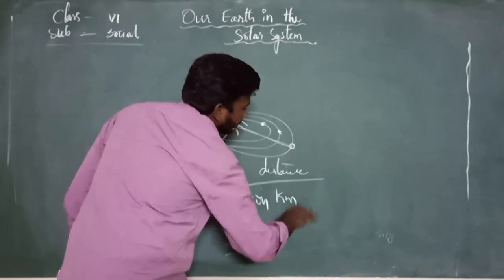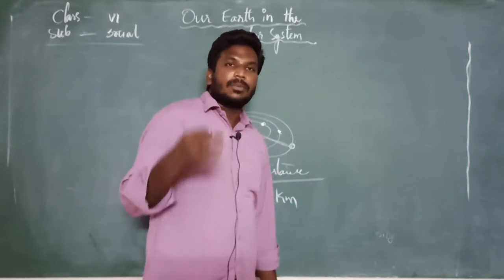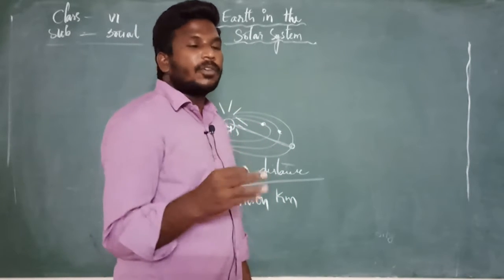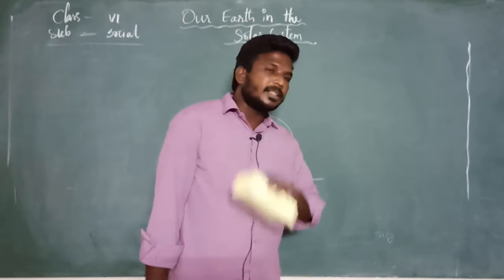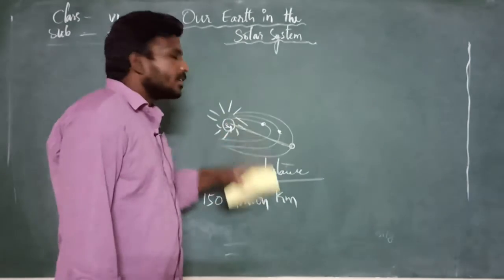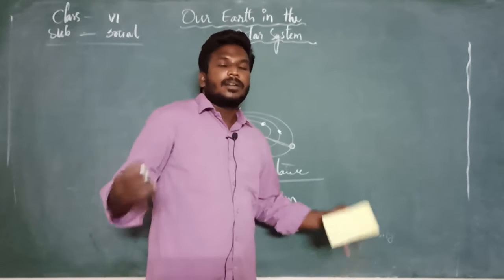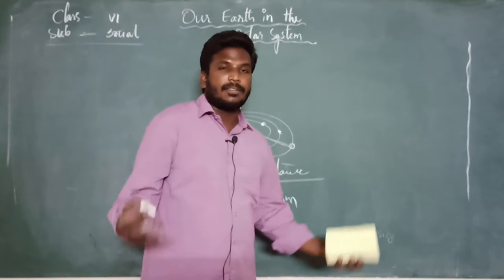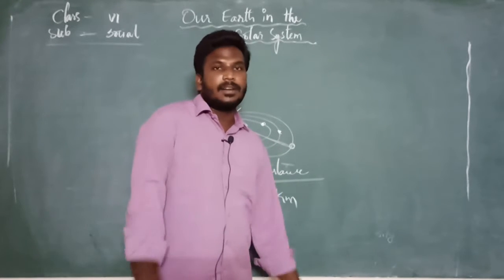Imagine if you want to travel some hundreds of kilometers, a journey of 1 hour or 2 hours, you feel so tired, right? Then imagine how much distance this is. For hundreds of kilometers only we feel tiredness, even with sophisticated transport facilities.